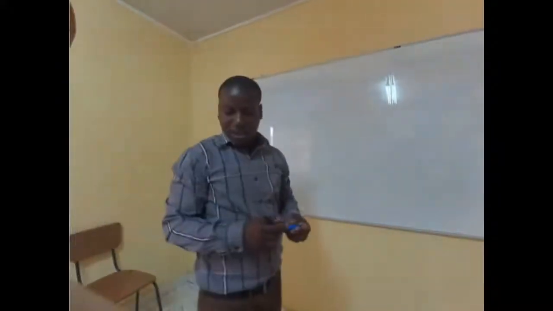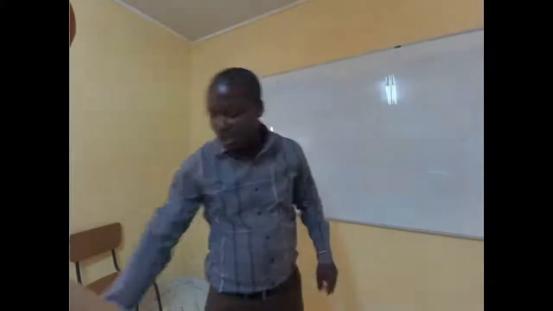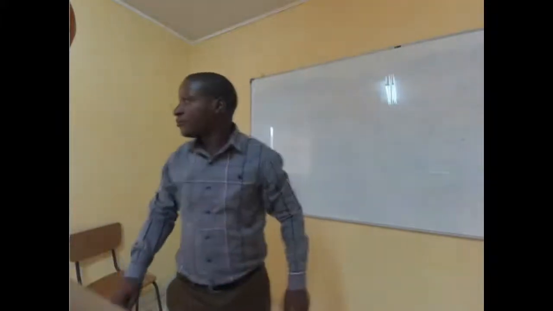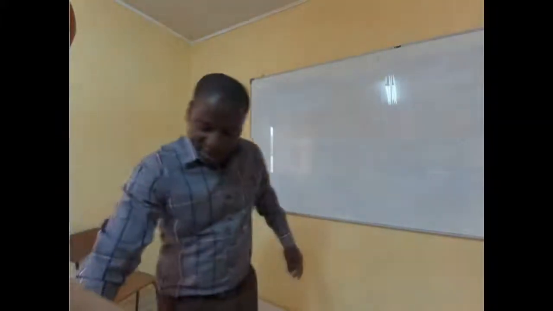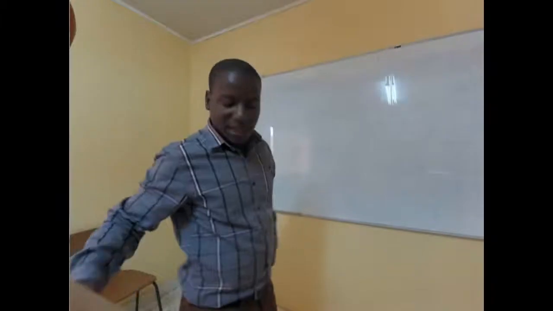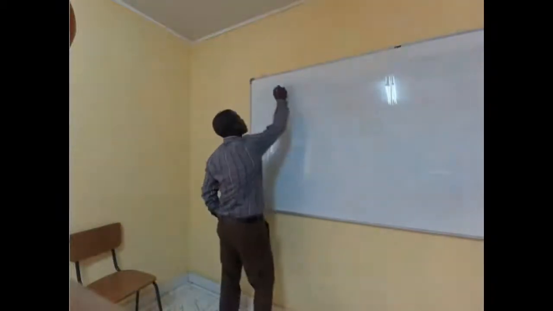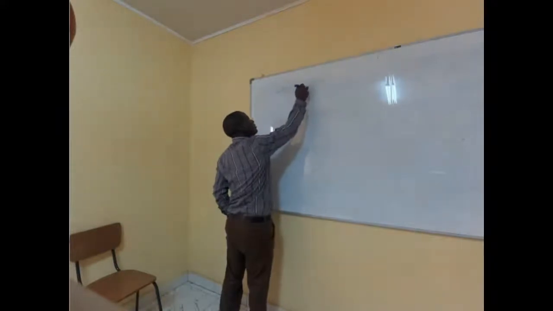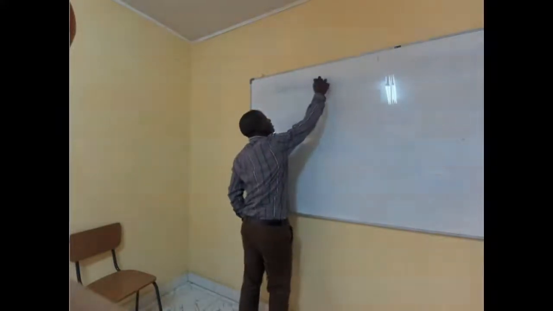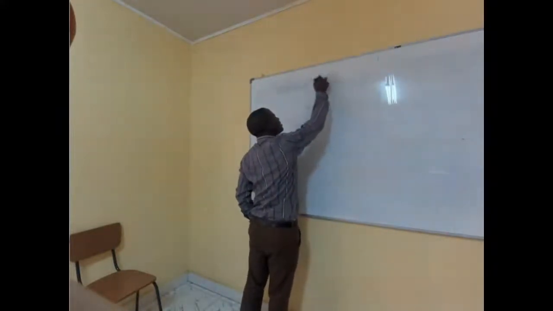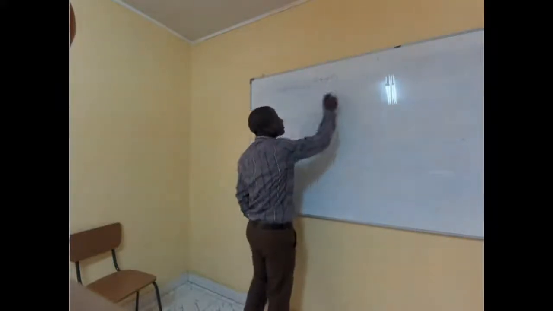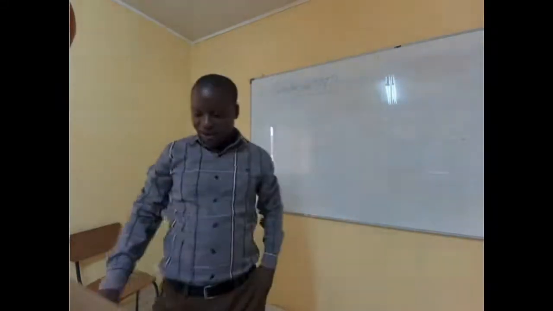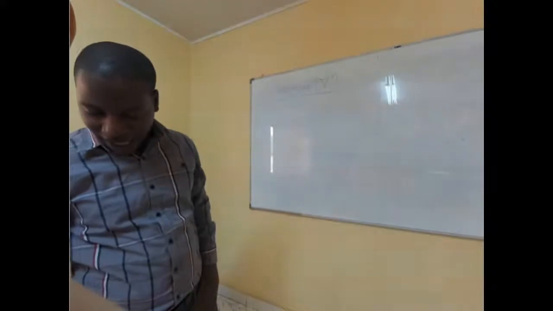Okay, so we begin our class. Last week we ended by looking at the Laplacian, which we denoted as this. So this is where we actually ended.